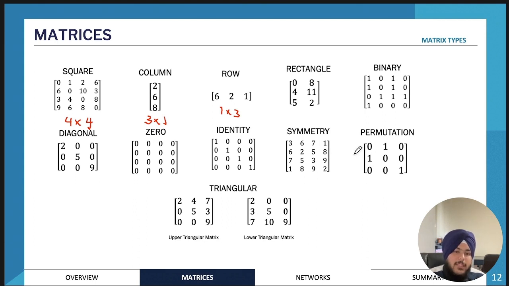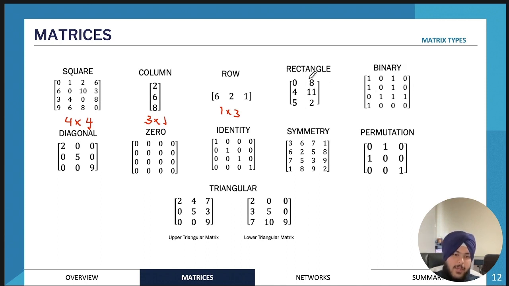So they won't specifically be like, what is this matrix? It'll usually be in the form of giving you a matrix and then asking you to identify what different types of labels it might be associated with. So for example, this matrix is a permutation matrix, but it's also a square matrix, and it's also a binary matrix. So we'll have a look at those.